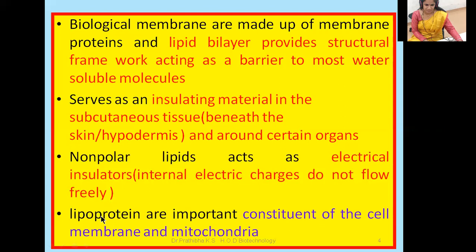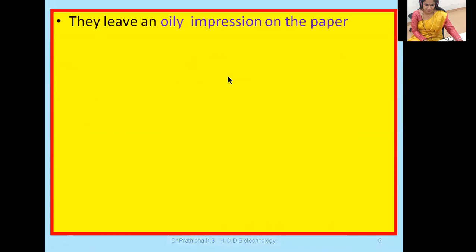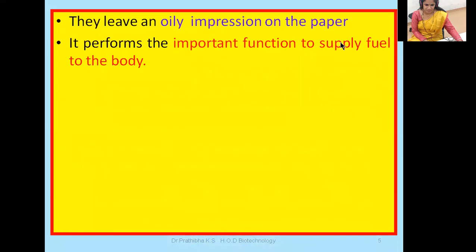Lipoproteins. Lipoproteins means that's a conjugated one, right? Lipid is conjugated with the proteins. So lipoproteins are important constituent of the cell membrane and mitochondria, right? This particular lipoproteins also act like a barrier to most of the water soluble molecules. They leave an oily impression on the paper. I have already told this one.